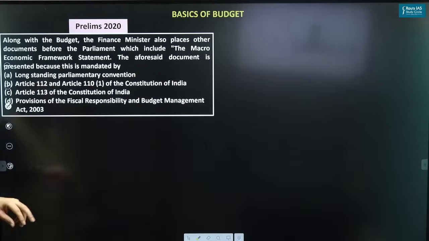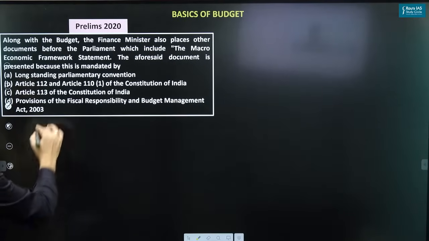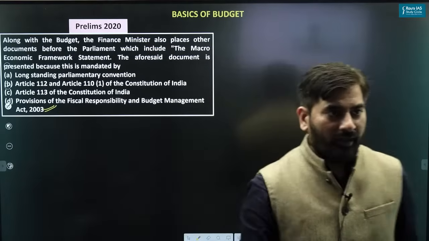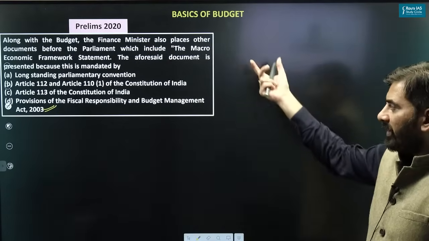So you can see the basics of budget. This was a question asked in prelims 2020. Along with the budget, the finance minister also places other documents before the parliament which include the macroeconomic framework statement. The aforesaid document is presented because it is mandated under the FRBM Act. So this is one way where you can get a question on the basics of budget.